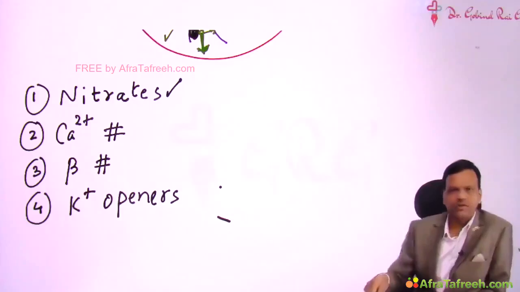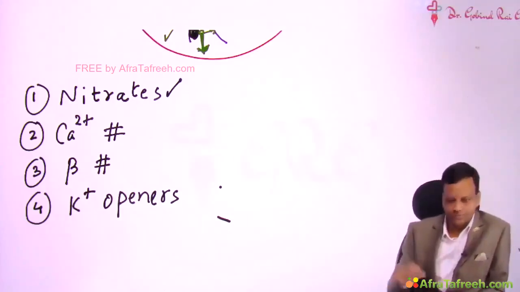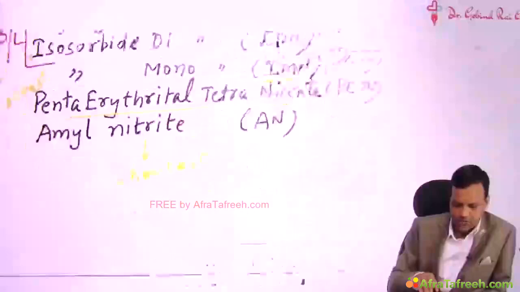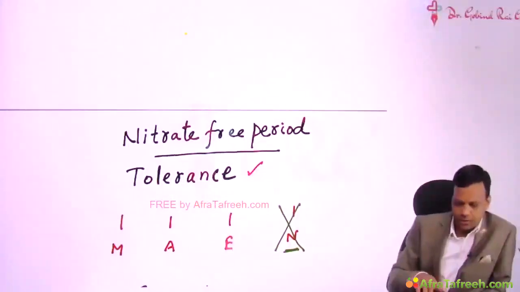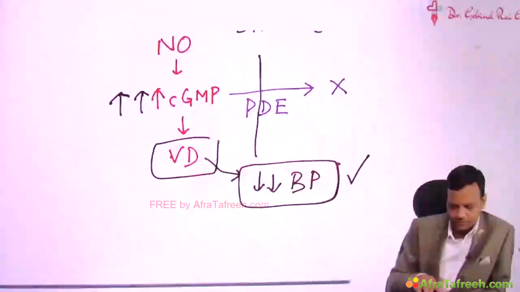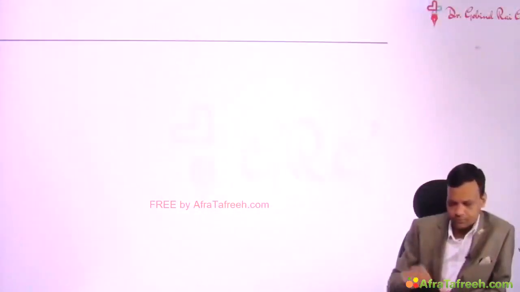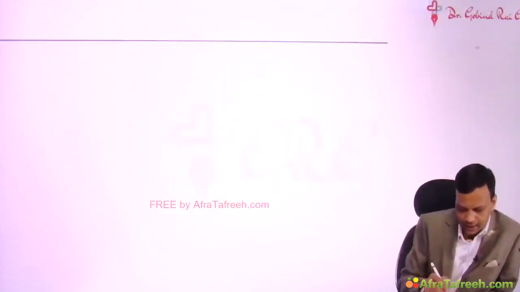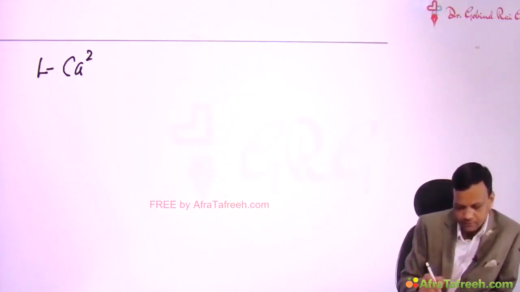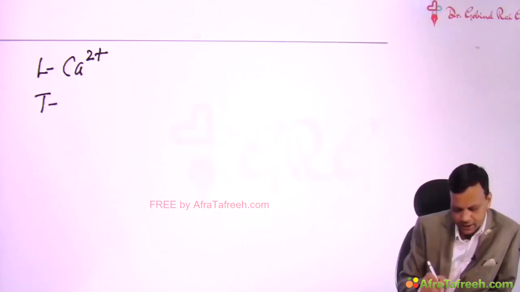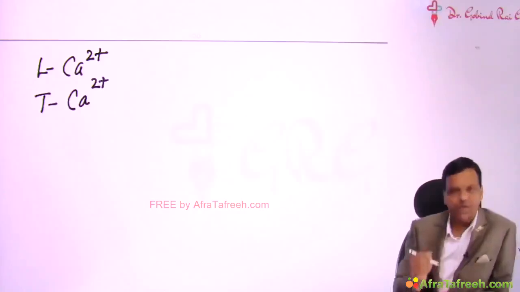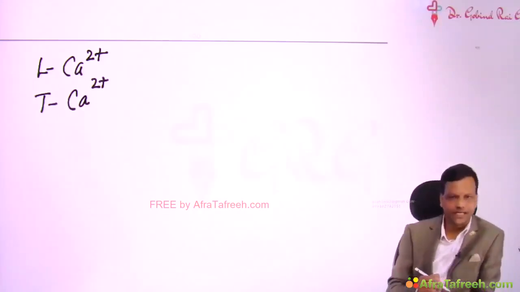Now moving to the second group of drugs, calcium channel blockers. Now we have many types of calcium channels in the body. Two main types you need to remember. One are called L-type calcium channels. Second are called T-type calcium channels. Two types of calcium channels, L-type and T-type.